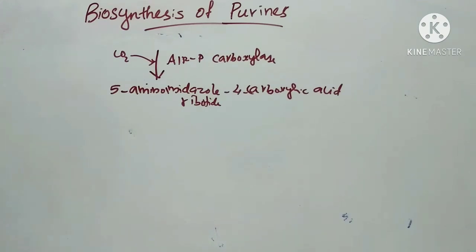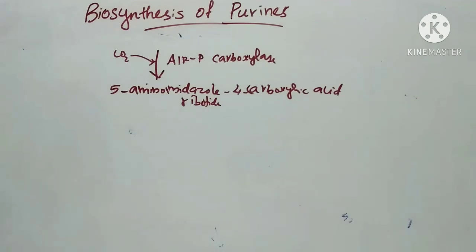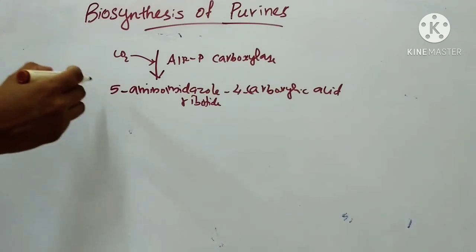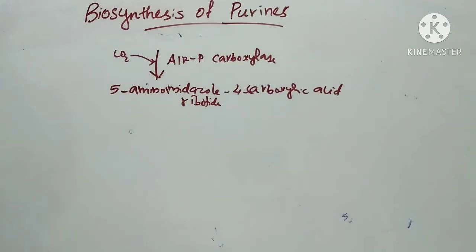This reaction uses carbon dioxide to carboxylate this aminoimidazole riboside. It forms, by the help of the enzyme aminoimidazole riboside phosphate phosphocarboxylase, 5-aminoimidazole 4-carboxylic acid ribotide. It contributes to C6 of the purine ring. This reaction is unusual because neither biotin nor ATP is required for this carboxylation.